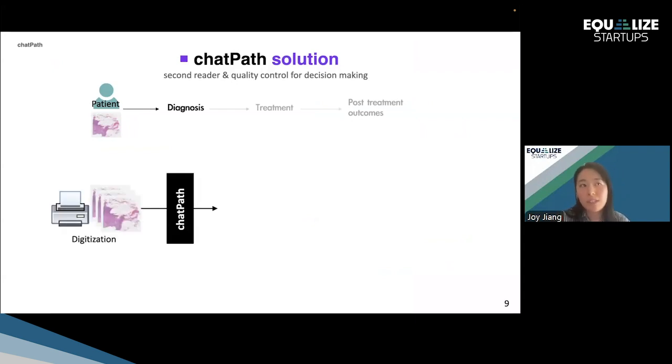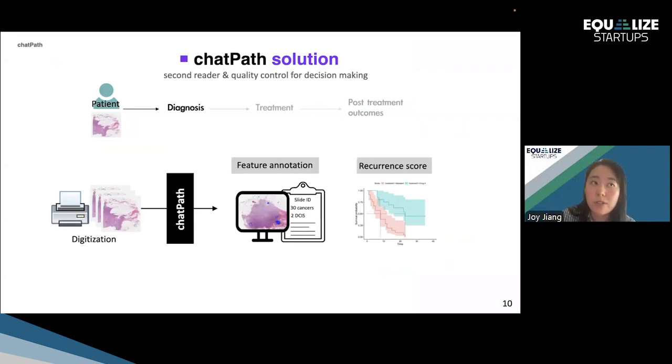And here's the workflow. At the time of digitization, so after a glass slide enters a digitizer and is stored in a database, this is where ChatPath comes in. And it produces two things. The first is feature annotation. So for example, how many cancers or how many other features, depending on the type of cancer we're talking about, and their corresponding location on the biopsy. So that can be visualized by the pathologist very easily.